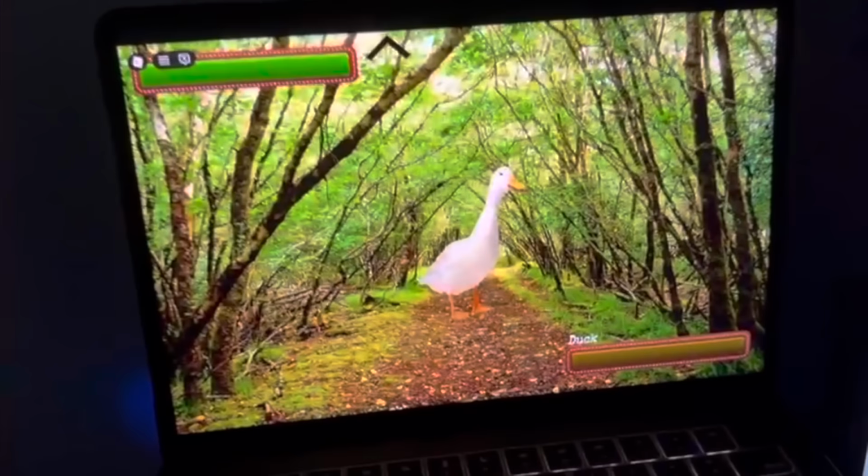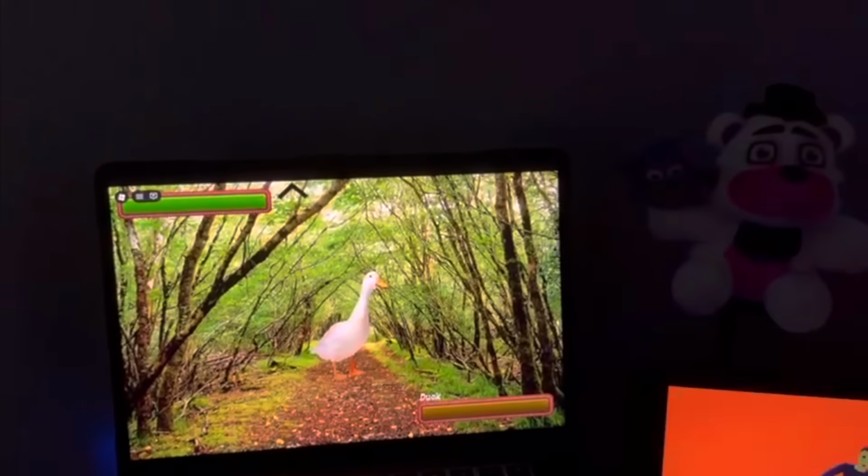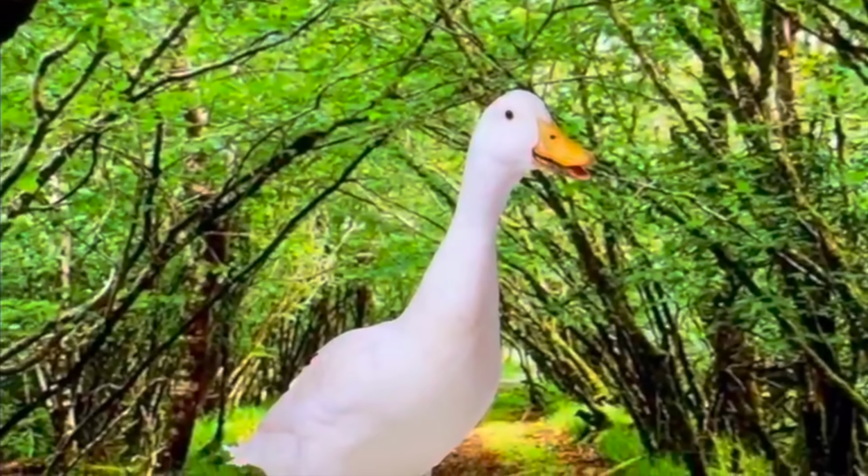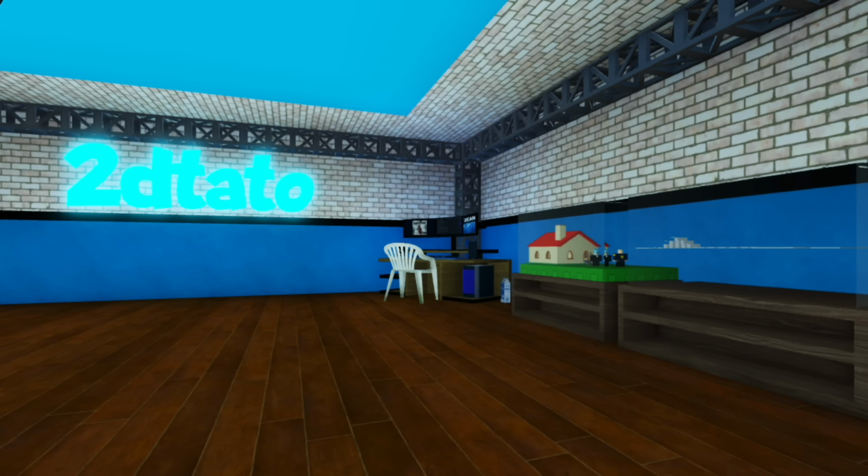What's going on? Wait, what is that? Why is there a duck on my screen? I guess there's a duck in the game now? Believe it or not, the game is finished now.